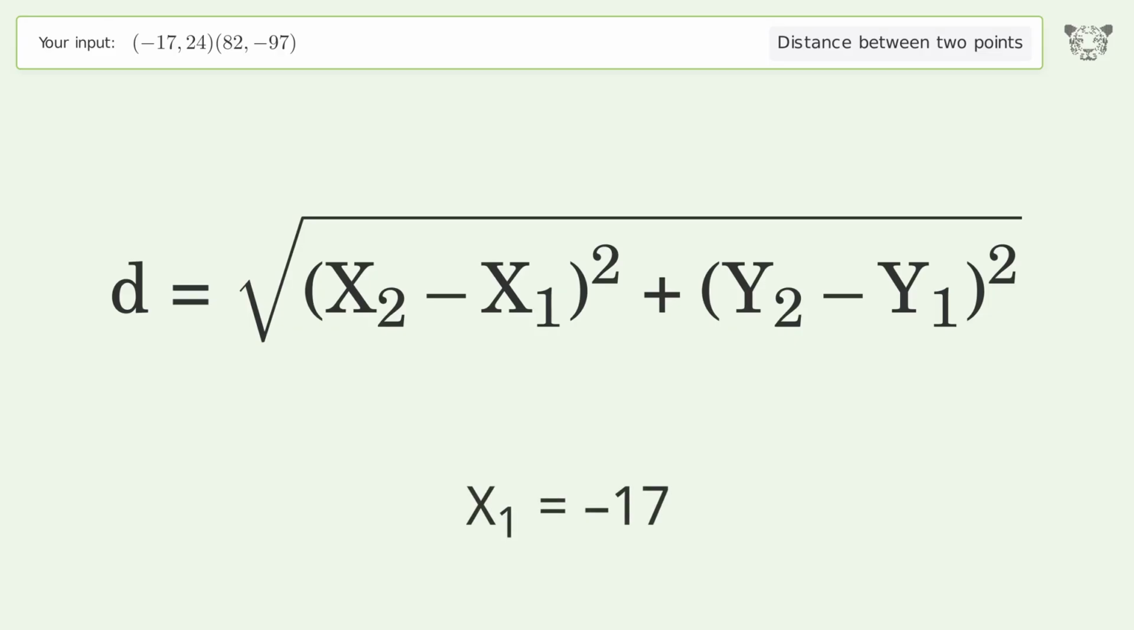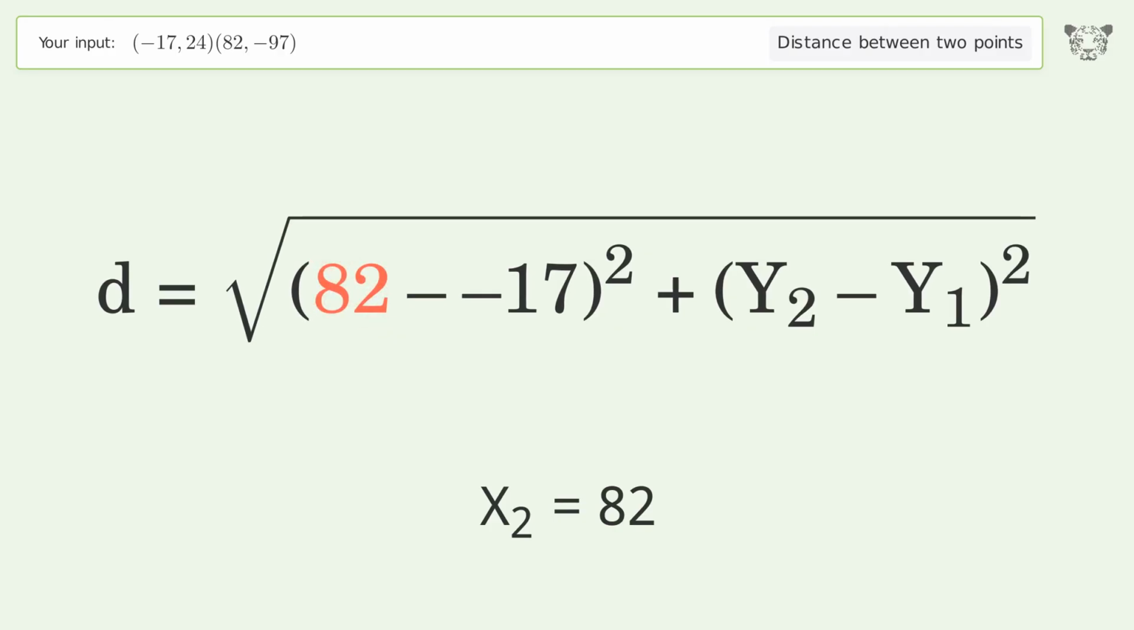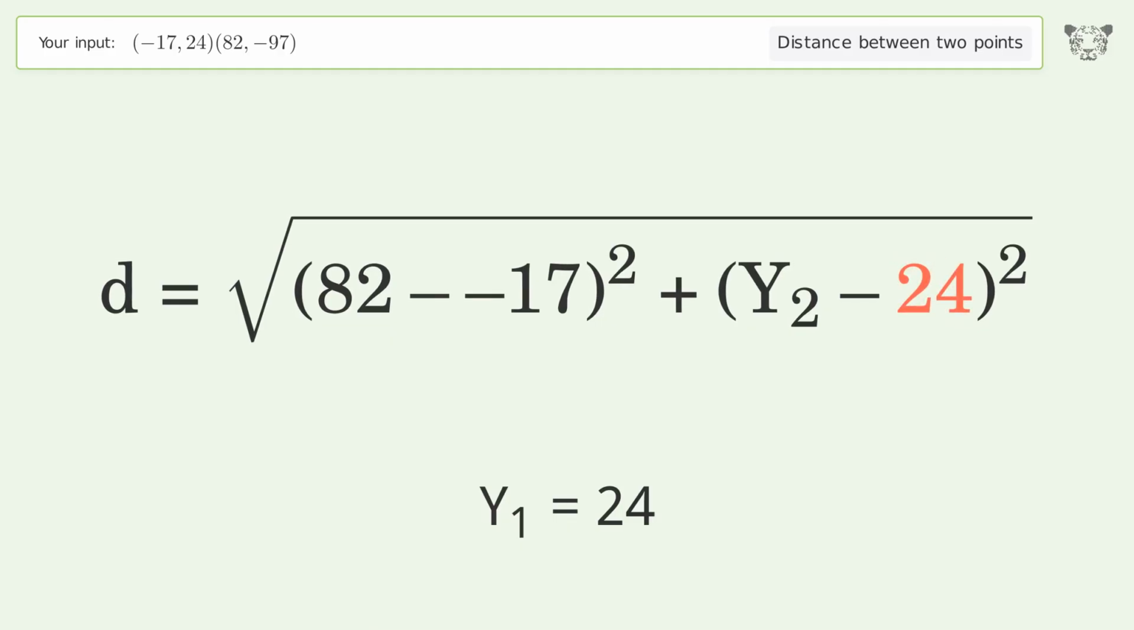x1 equals -17. x2 equals 82. y1 equals 24. y2 equals -97.